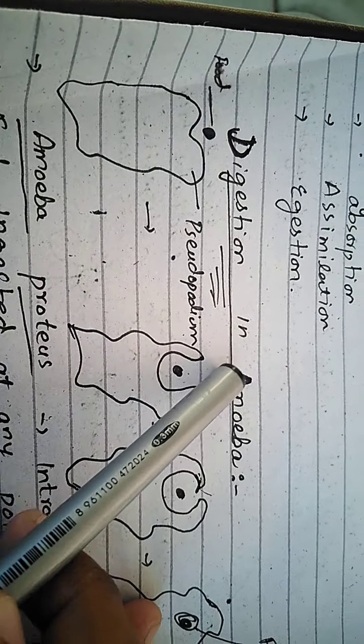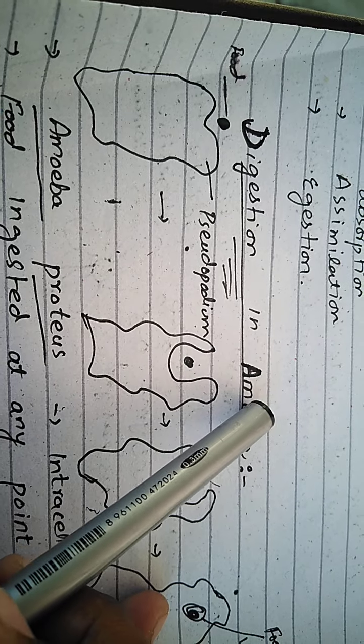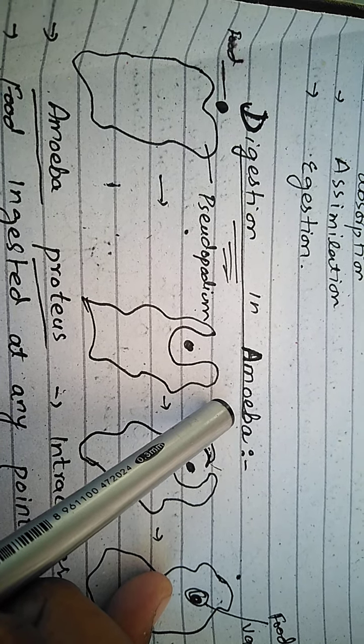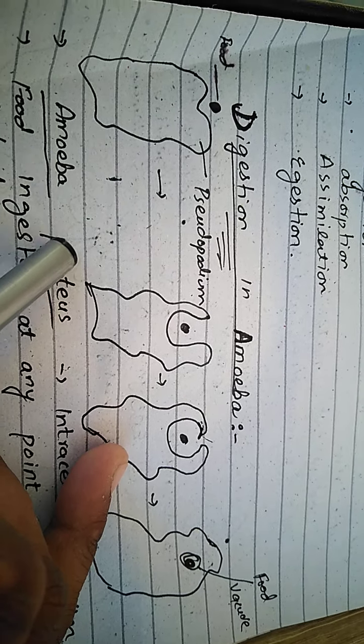Amoeba is included in the protozoa, and protozoa are single-celled organisms. The scientific name of this amoeba is known as Amoeba proteus.